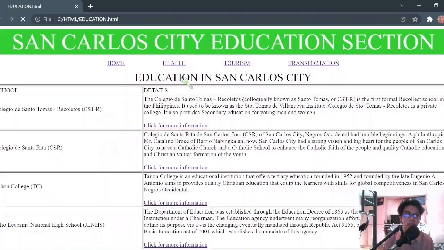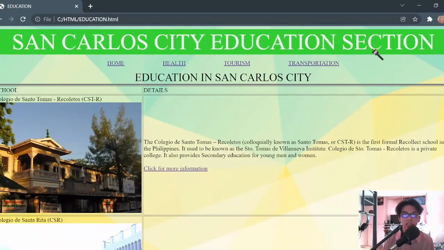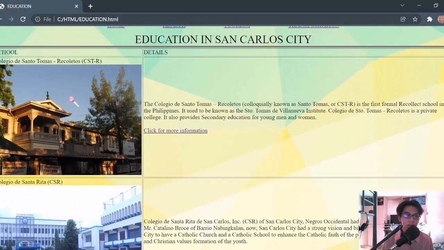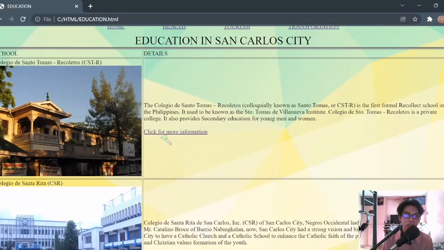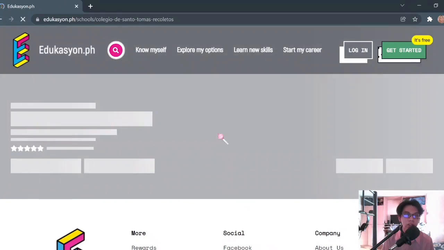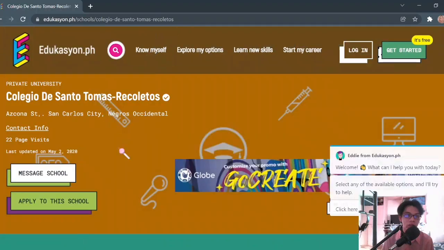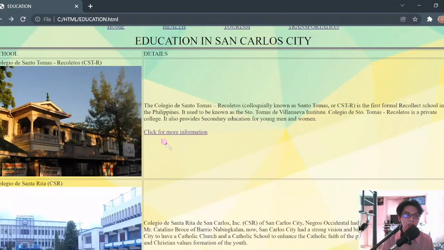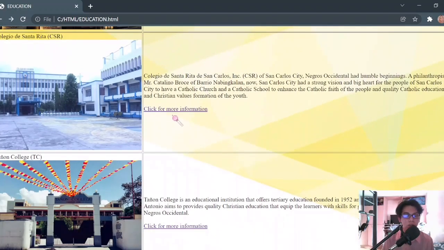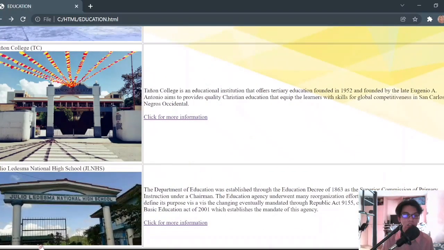So third is the education. So San Carlos City education section, then the links for the other pages, then education in San Carlos City, school and details. So first is STR, here is the picture, then detail about this. So if I click this link here, click for more information, we'll go to the page on to where the user may know more about the school. So we go back. So CSR it's the same details, then a link to know more about the school, Tanyon College, then Julio Ledesma National High School.